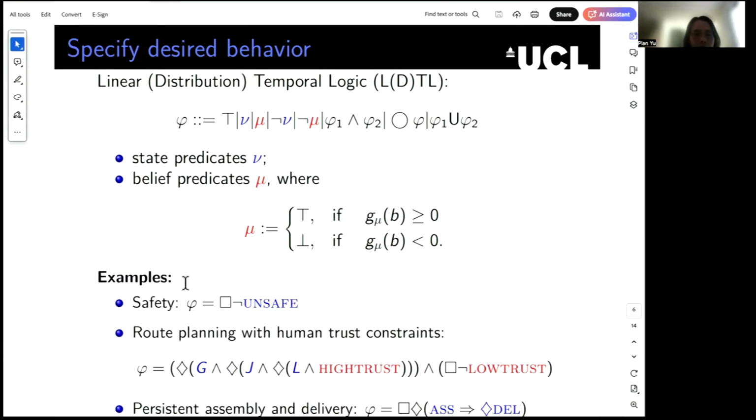Okay, now let's see some examples of properties that can be captured using LTL or LDTL. The first one is safety, which is quite simple and can be expressed as an LTL formula. And the second one is route planning with human trust constraints. Here in this formula, G, J, L are three state predicates which correspond to three road intersections in the previous map. And the high trust and the low trust are two belief predicates that are defined over the unobservable human trust space. We can also consider repetitive tasks such as persistent assembly and delivery.